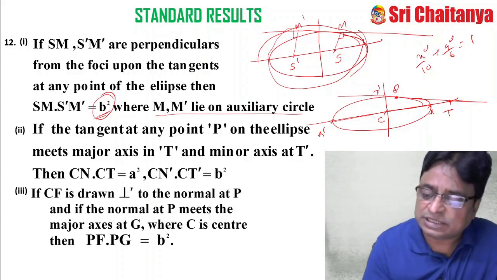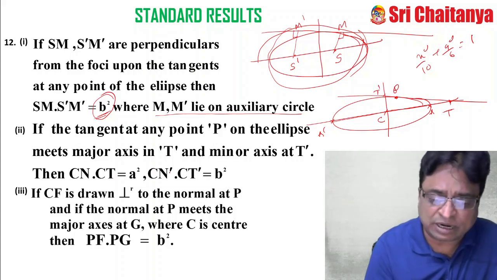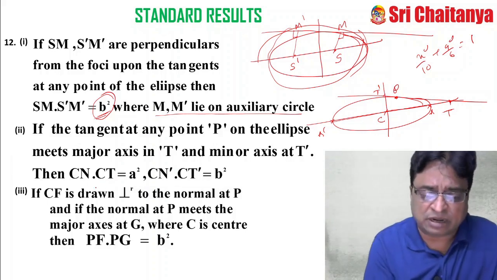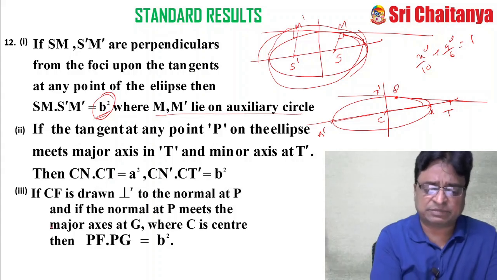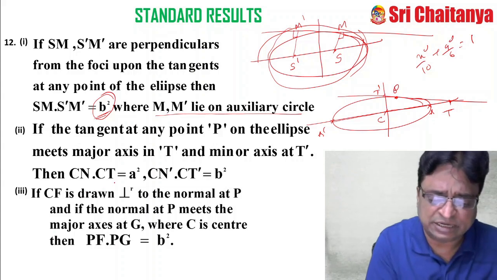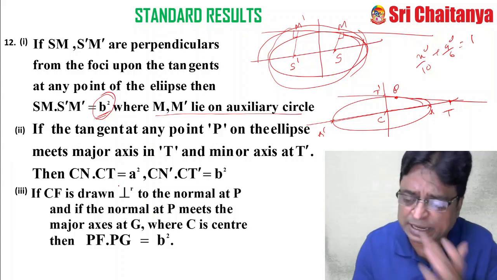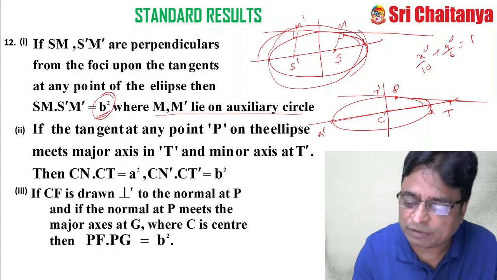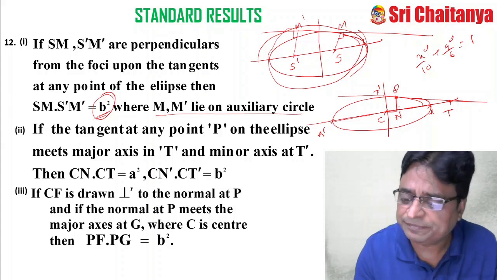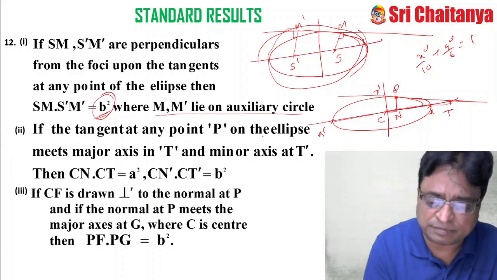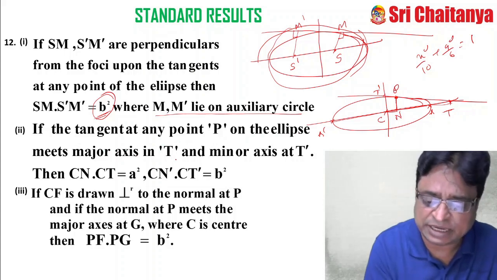Then CN into CT. Of course, here something has been missed. See, what is N? That is maybe the perpendicular from P onto the major axis. Then CN into CT, where the tangent at P meets the major axis at T and the minor axis at T'.